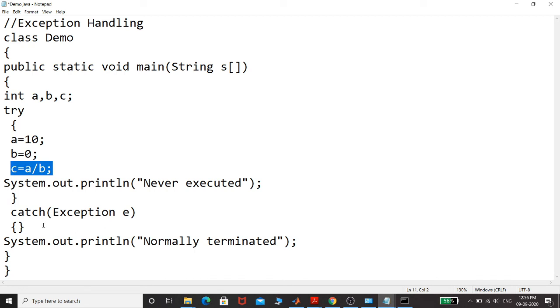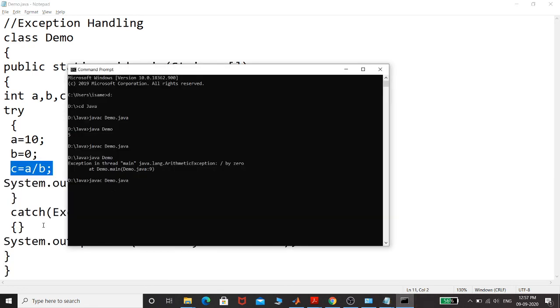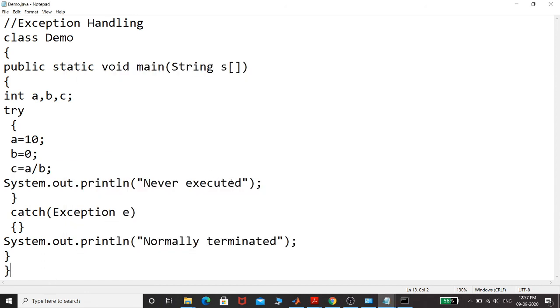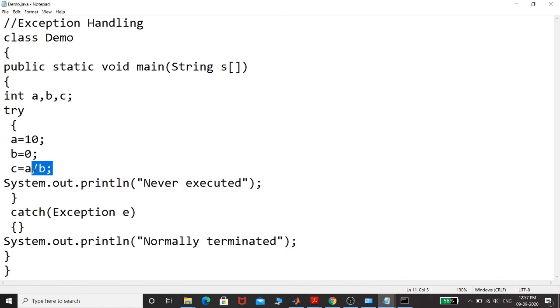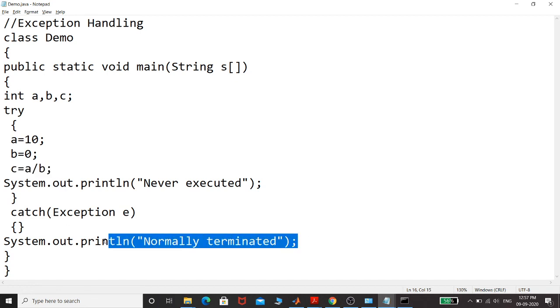So let us check and compile our program again. Okay, it is compiling fine, and now run this. Now you can see it is normally terminated. Remember one thing over here also, that this line is not executed. Why? Because as soon as an exception occurs, it will just throw the object of that exception, and the control from here has been taken out. Here the exception handler will run, and then your program will be terminated, right?